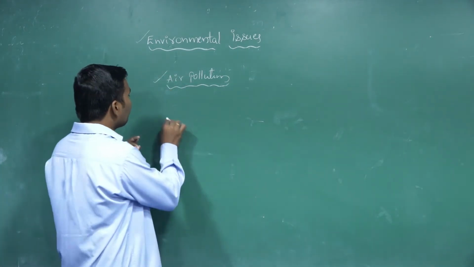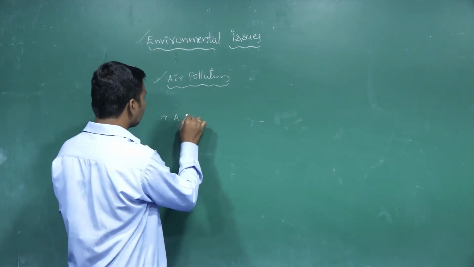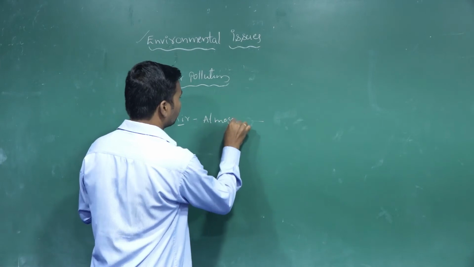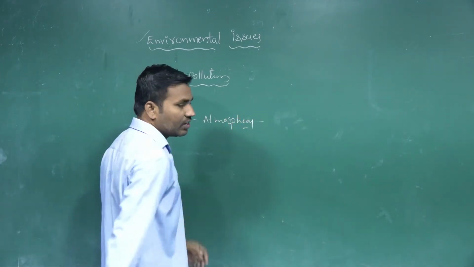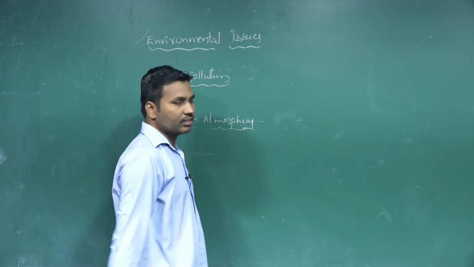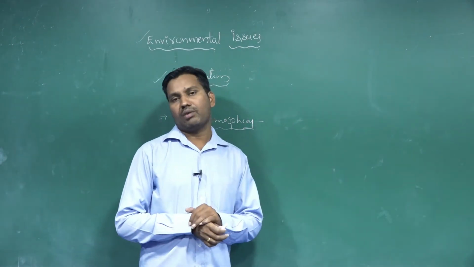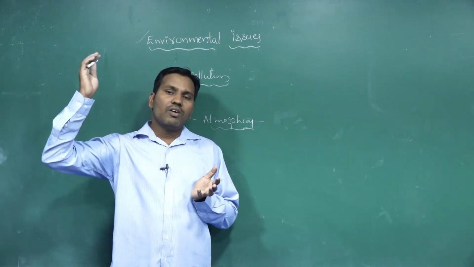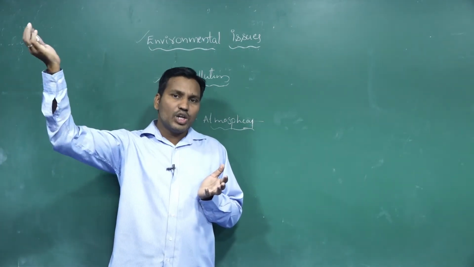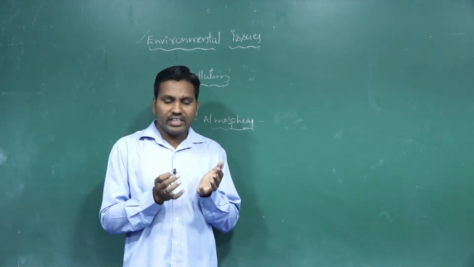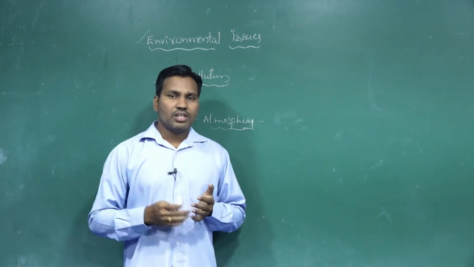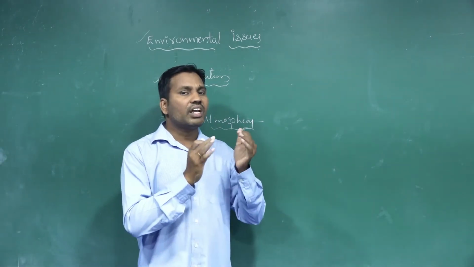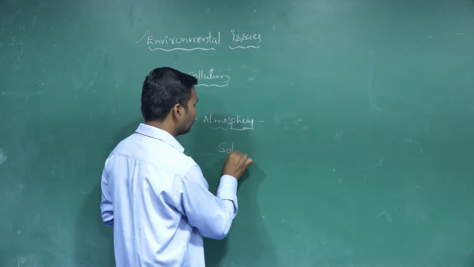Generally, what is the importance of the atmosphere, our surrounding environment? From the external universe, we get energy from the sun in the form of solar radiation.